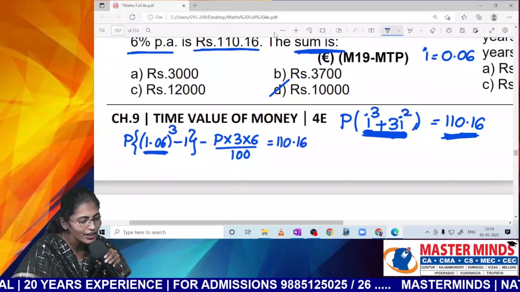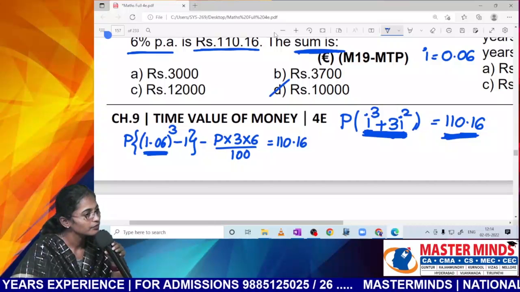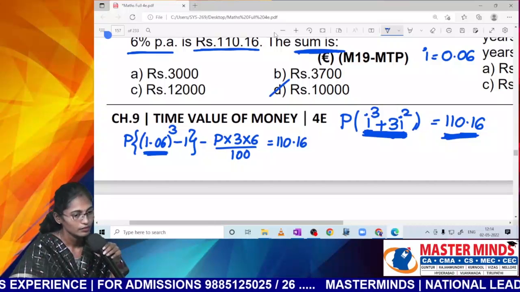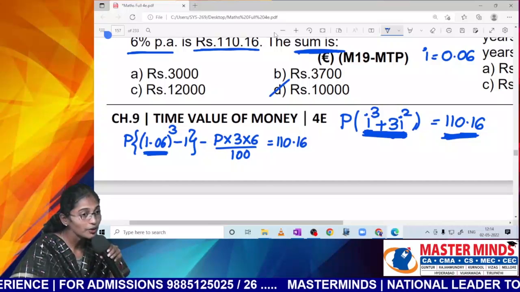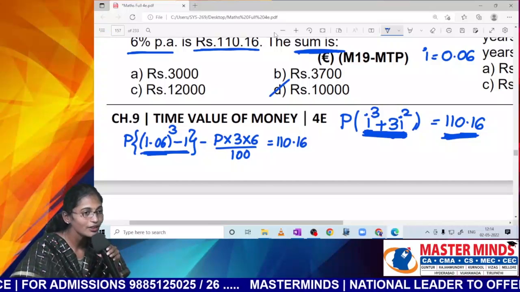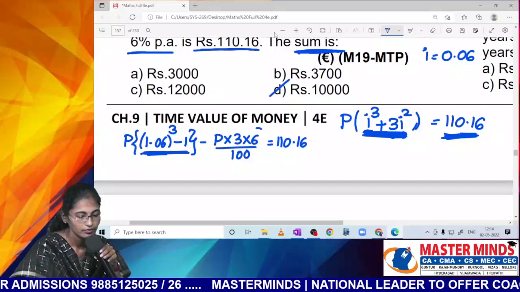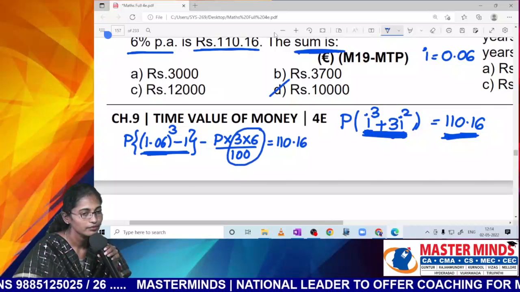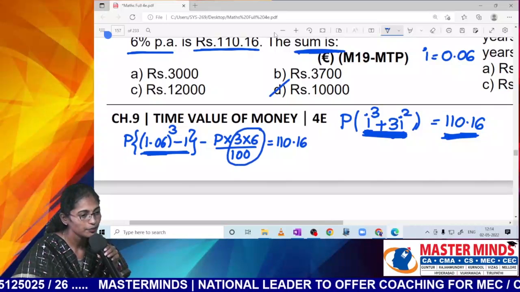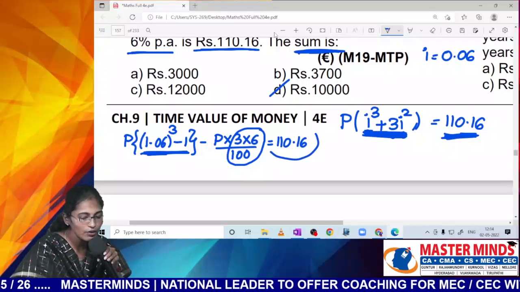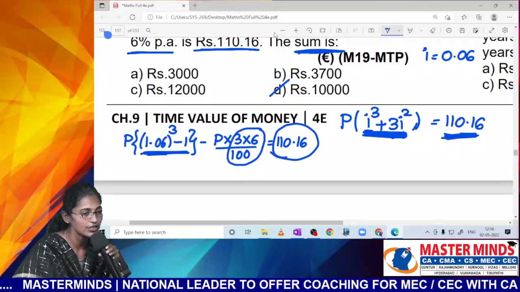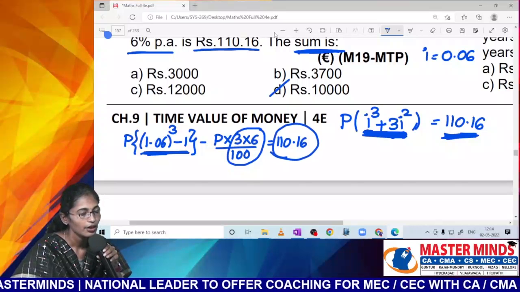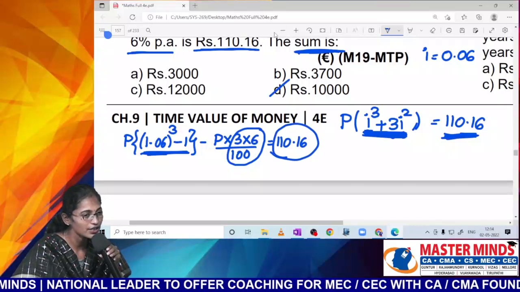Take your calculator and calculate this one. Have you, Nana? Next minus 1, next minus 0.18, minus 0.18 divided by, equals to, into 110.16. Got the same answer or different answer?